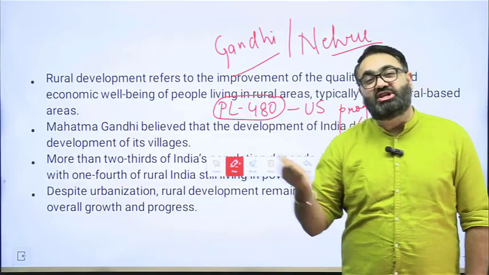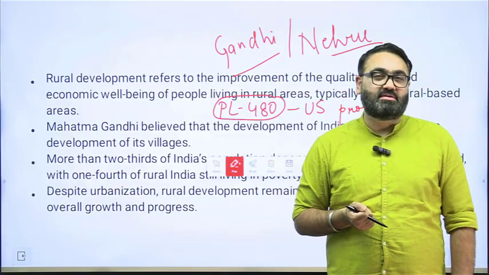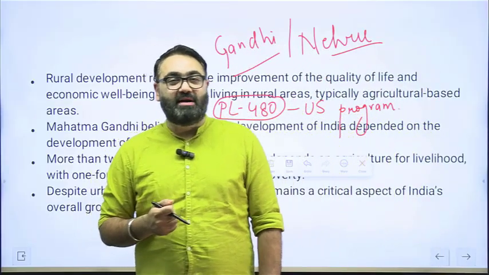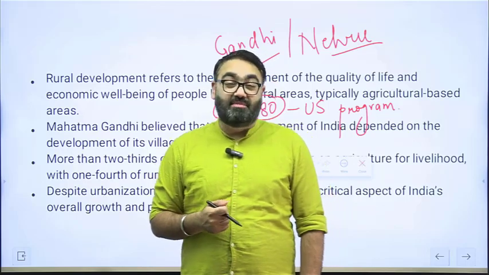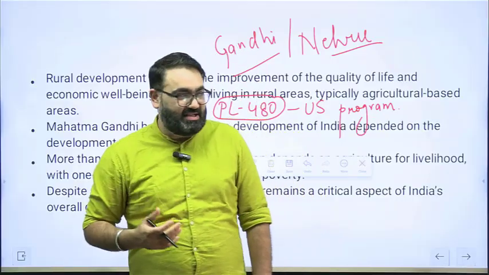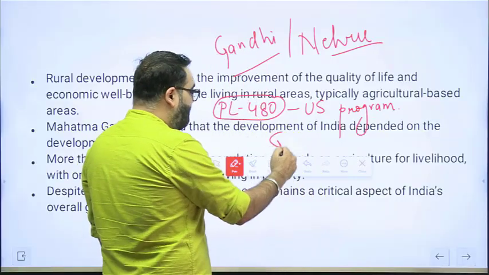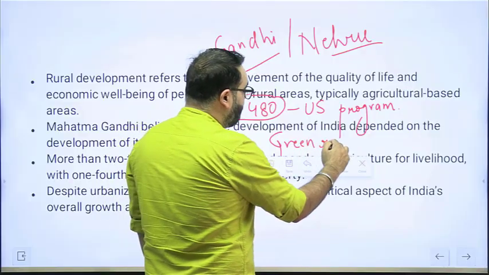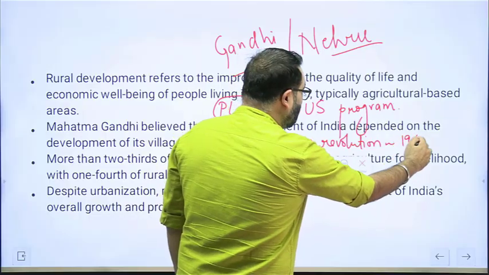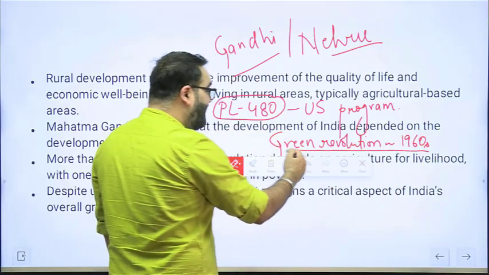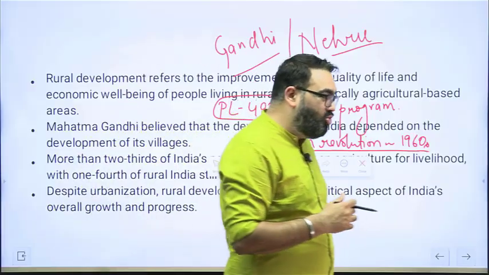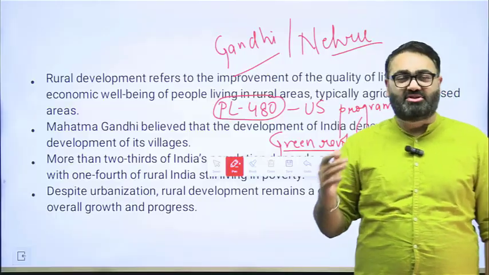This was the initial journey that India had after independence. And it became amply clear that if we have to reduce our dependence on countries such as the US for something as basic as food grains, we have to work towards it. And this is where the government came up with the Green Revolution. Green Revolution, which started in the 1960s in India, was a series of initiatives under which the government was able to improve its food grain production quite substantially.